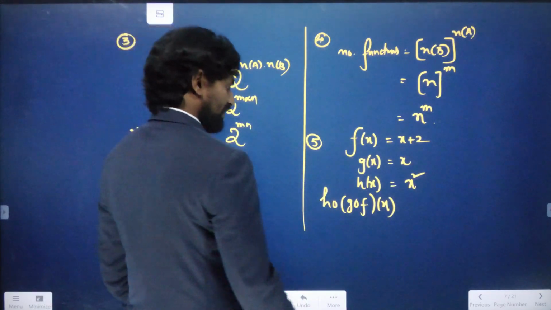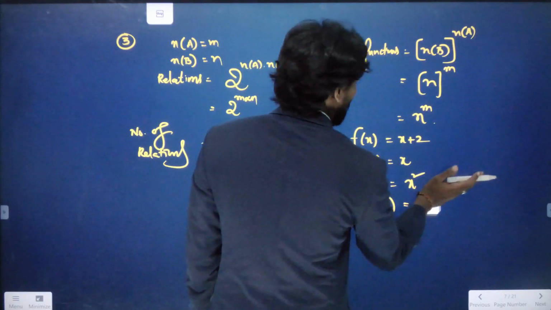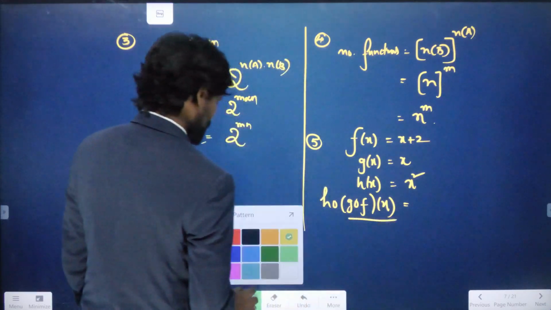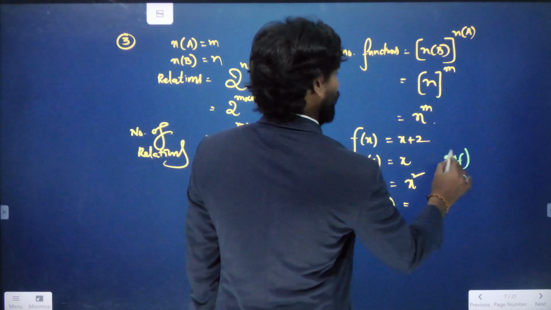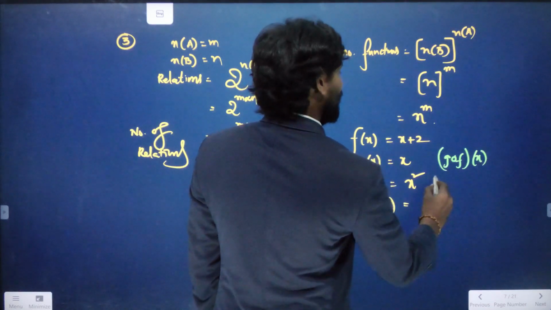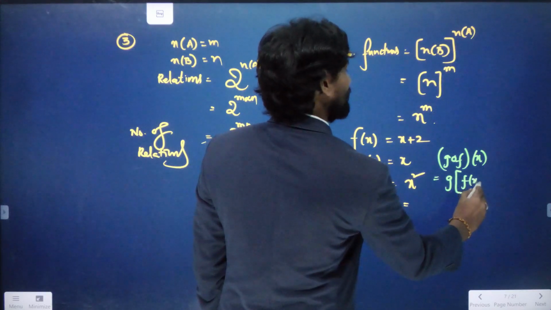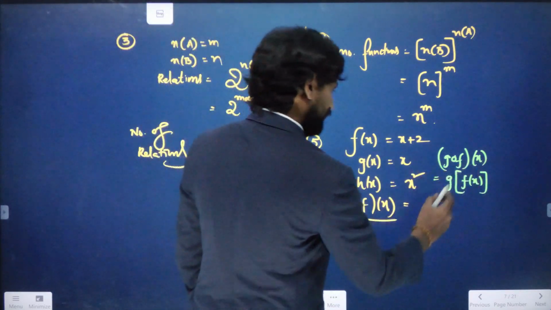Let us try to find it carefully. Now let us find the g circle f of x value. So g circle f of x we can write as g of f of x. Circle means of. G of f of x.